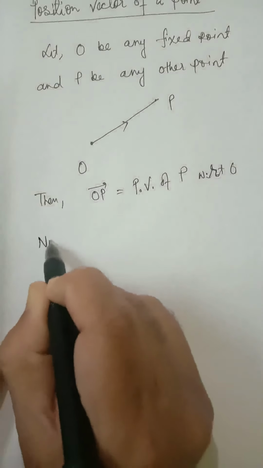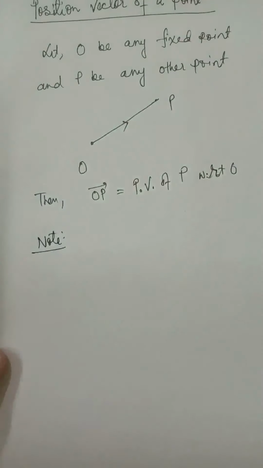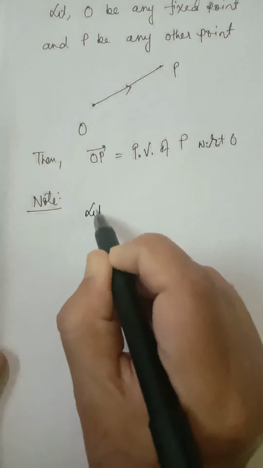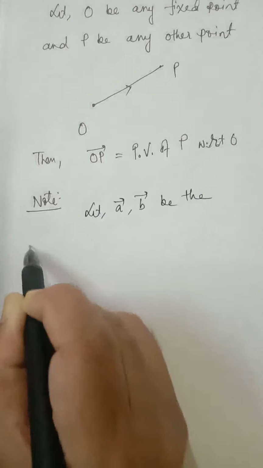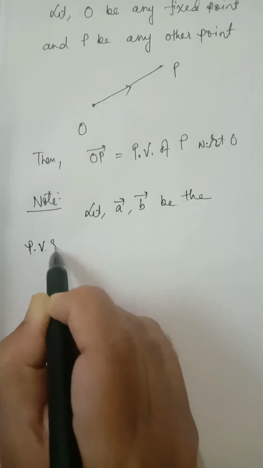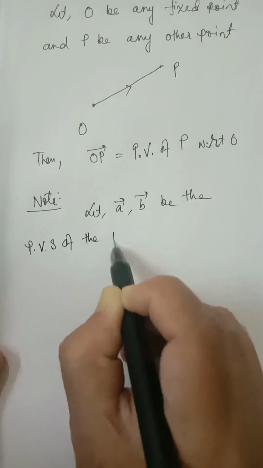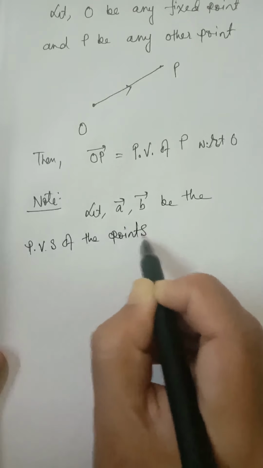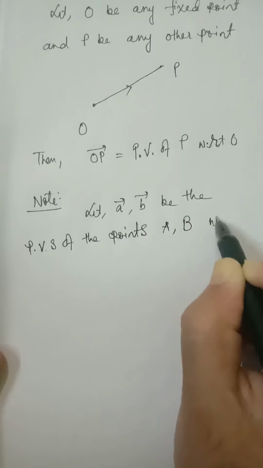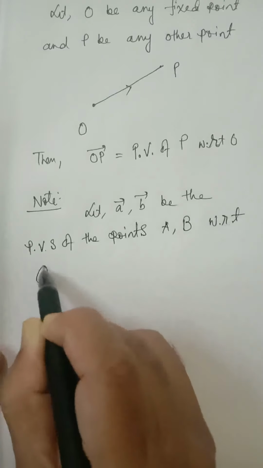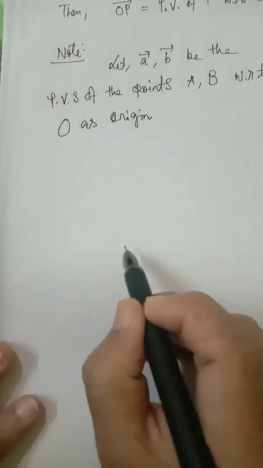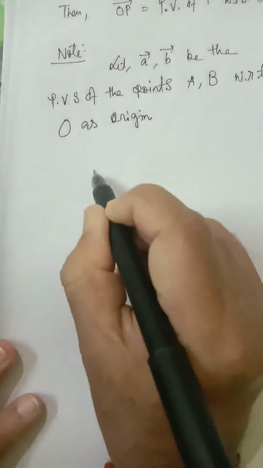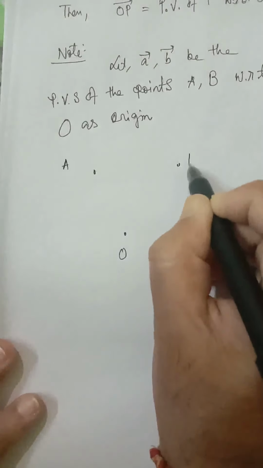Next, one very important note. Let A vector and B vector be the position vectors of the points A and B with respect to O as origin. Suppose O is the origin, and A and B are any two points. Let me join.